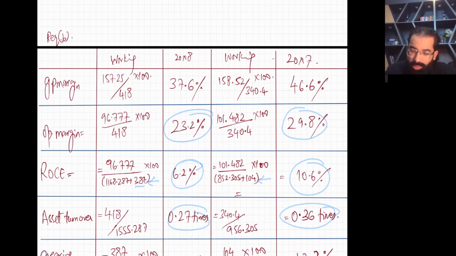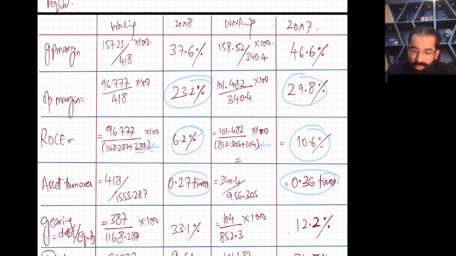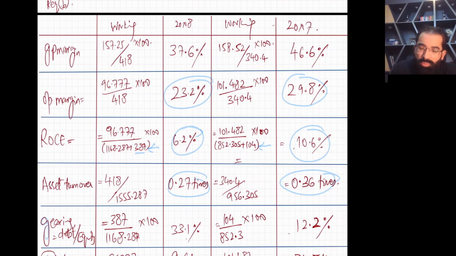Well, then one more thing. Then you can discuss the return on capital employed. Return on capital employed is going down from 10.6 to 6.2%. So ROCE shows the efficiency. You can write this down: ROCE shows the efficiency, so your efficiency is going down. And ROCE, I just told you, is the product of asset turnover and operating margin. So both operating margin and asset turnover are going down.